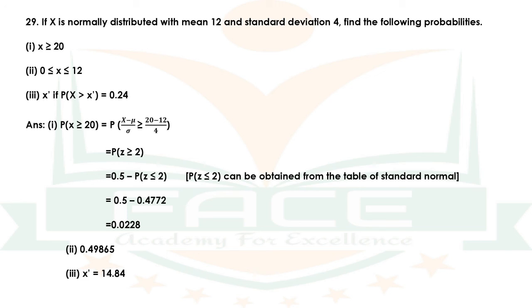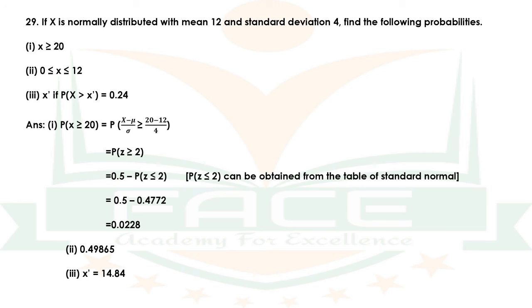P of z less than or equal to 2 can be obtained from the table of standard normal. From there we can see p of z between 0 and 2 is 0.4772. Therefore, it becomes 0.5 minus 0.4772, which is equal to 0.0228. Similarly, we can do the other two problems.